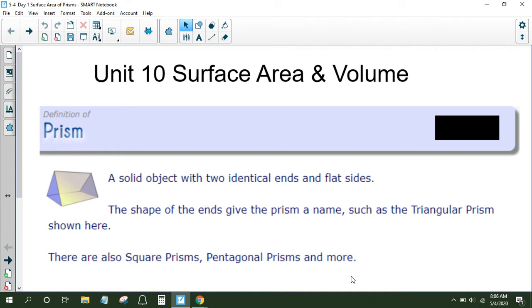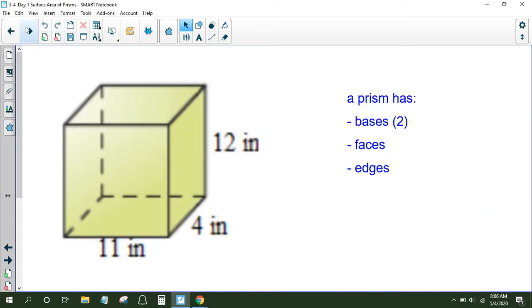Okay, so a definition of a prism is a solid object with two identical ends and flat sides. The shape of the ends give the prism its name, such as a triangular prism shown here. And we can also have square prisms, pentagonal prisms, and more. All right, so each prism has a few things. First, it has bases, okay, and there are two of those.